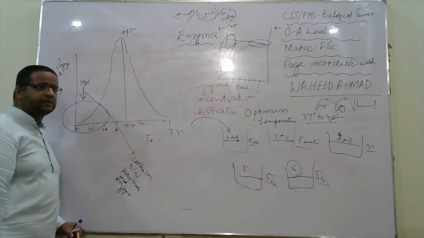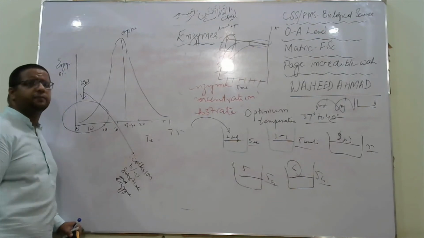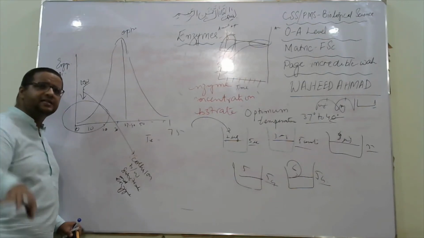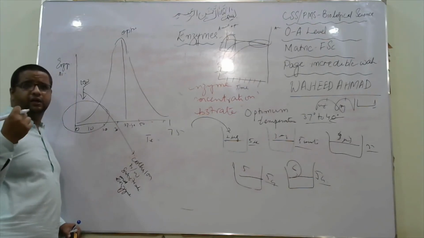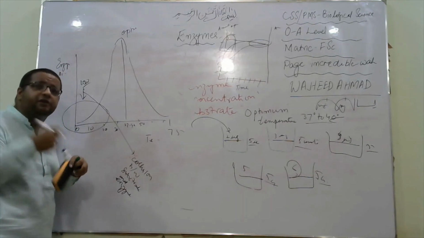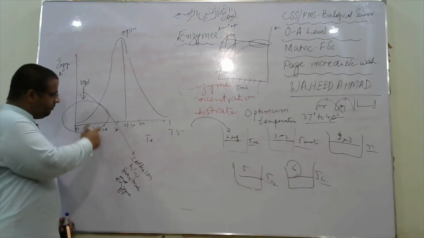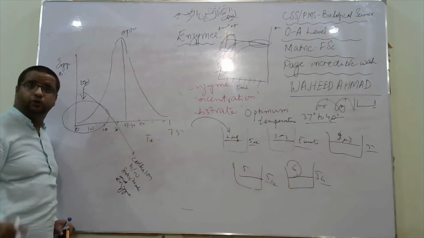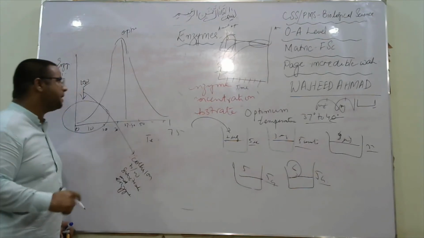We can take the example of water molecules that are restricted at low temperature, so they possess less energy for movement. When we heat up, their energy increases and the collision ability between enzyme and substrate increases. So at low temperature there is less collision, so there is less enzyme activity.